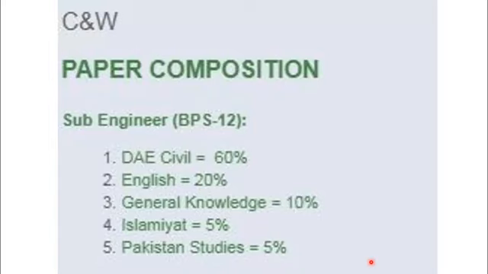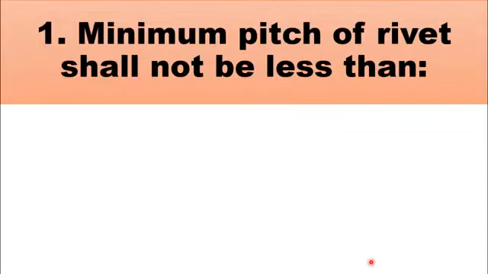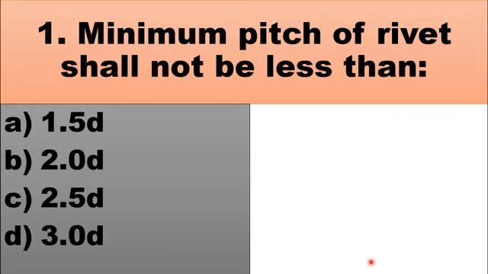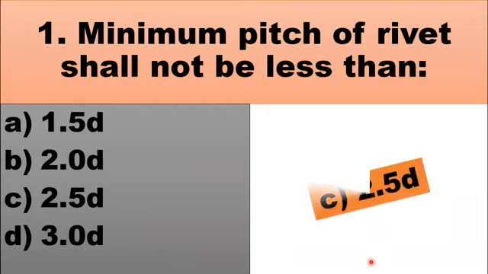Let's start solving this ETEA previous test for the post of sub-engineer civil CNW department. The first MCQ of the test was: minimum pitch of rivet shall not be less than. The choices are A 1.5D, B 2D, C 2.5D, and D 3D. According to codes, the minimum pitch of rivet shall not be less than 2.5D. Here D represents the diameter of the rivet. So the right choice for this question is C 2.5D.